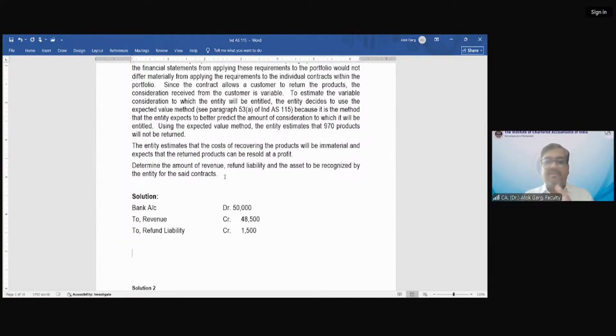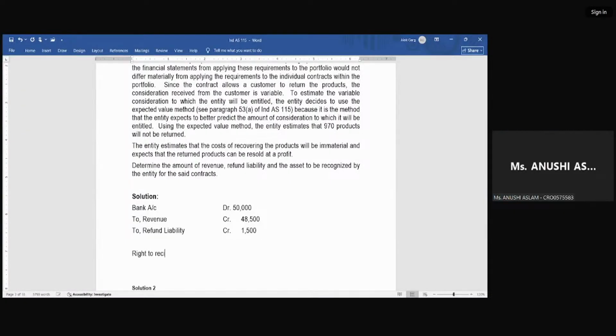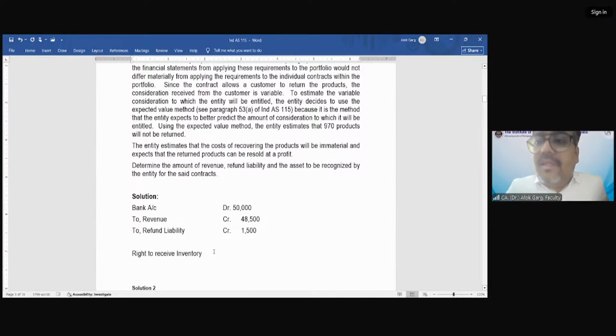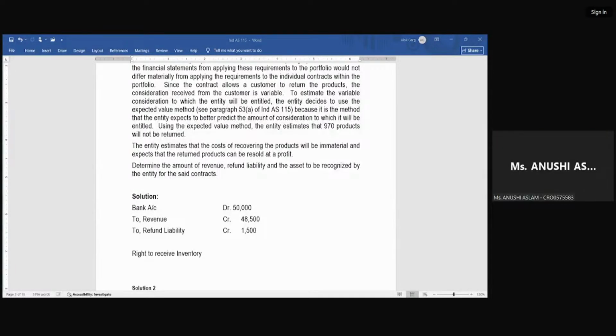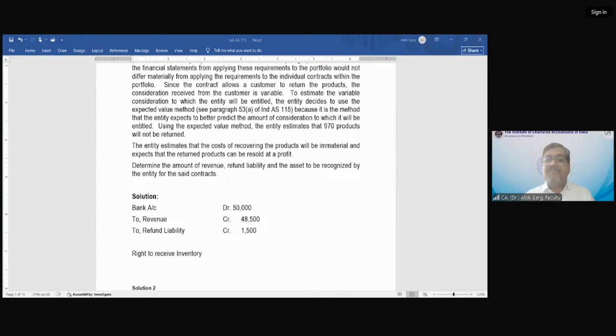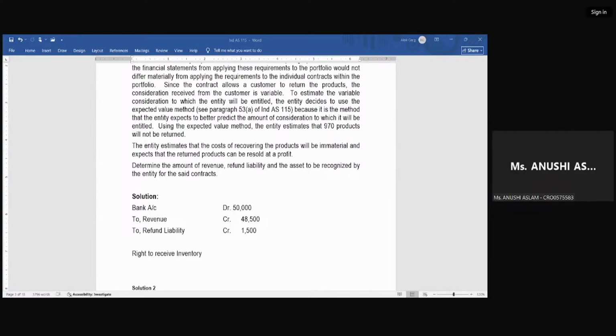This is the revision class, right? Right to return, right to receive. Sir, it will be cost of sales account debit, right to receive account debit to inventory. See, the inventory has moved out, right? The inventory has gone out, correct? So what is my next accounting entry? I have done the revenue entry. What will be my second accounting entry after revenue? Sir, cost of sales. Right to receive asset account or right to receive inventory account debit to inventory.